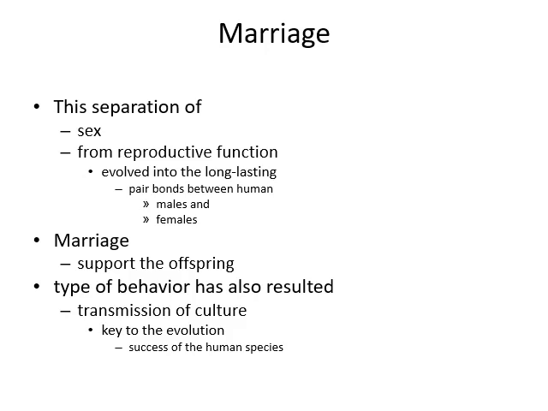So they have sex not for reproductive function but for enjoyment or for love, and that evolved into long-lasting pair bonds that strengthen the relationship between male and female, or between the couple. And this relationship is also known as marriage, which supports the offspring. So you are well aware of marriage and offspring.